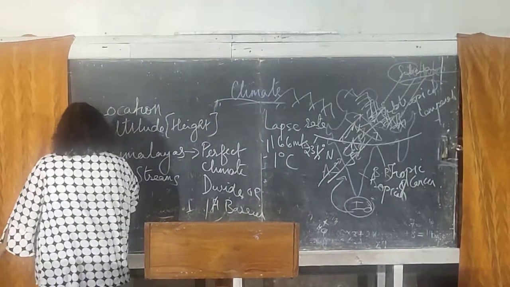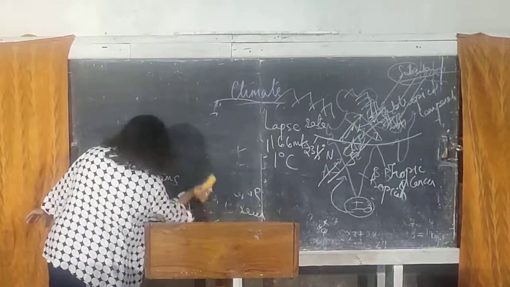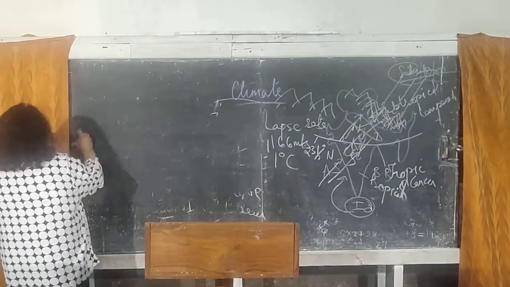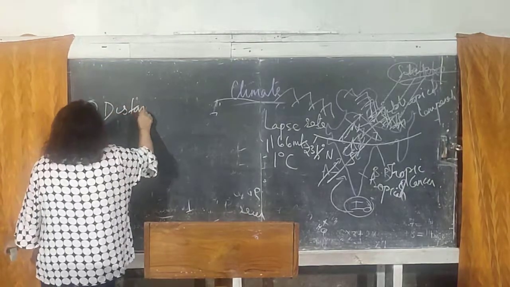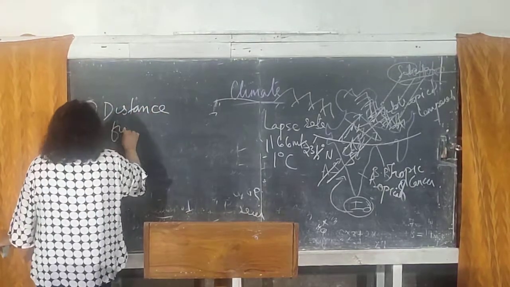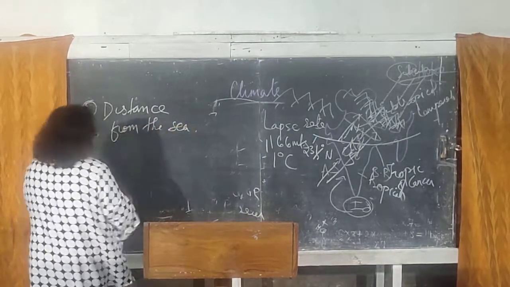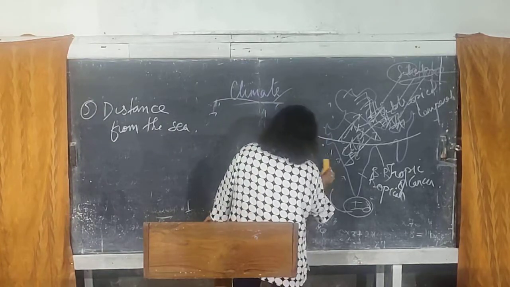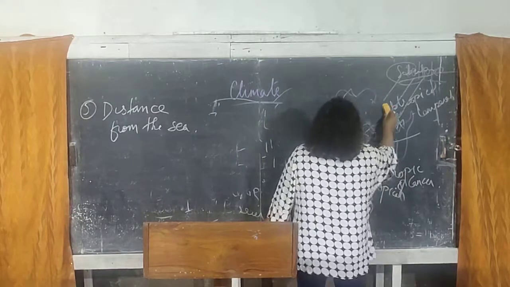Then the next important factor that affects the climate of the Indian subcontinent is the distance from the sea. Let me explain this on the blackboard.